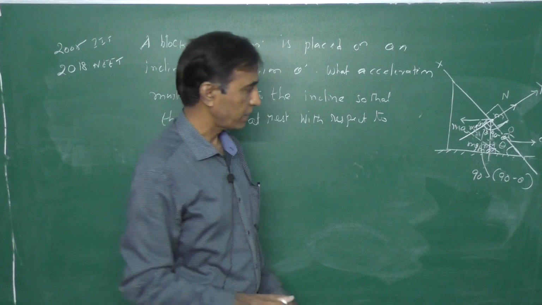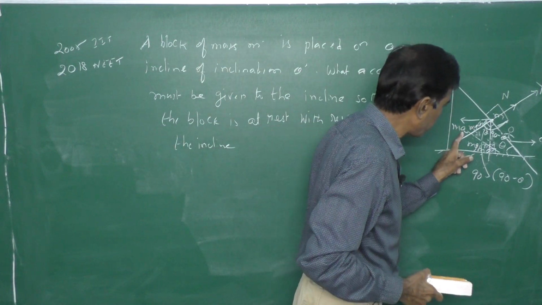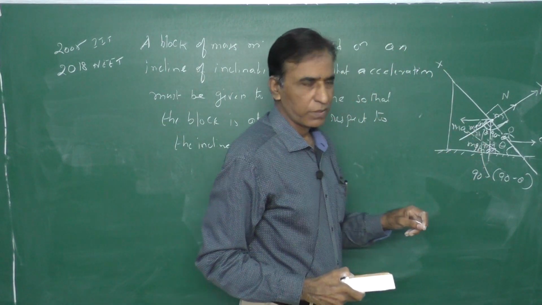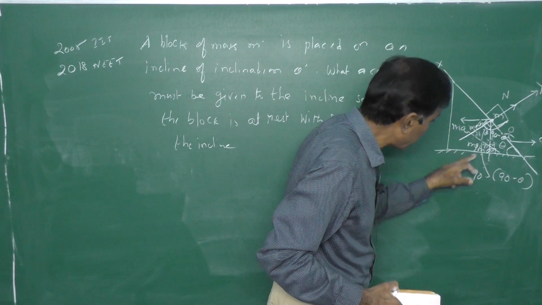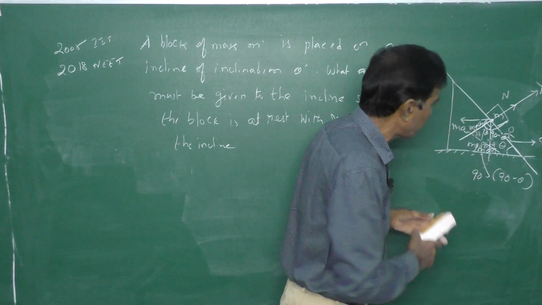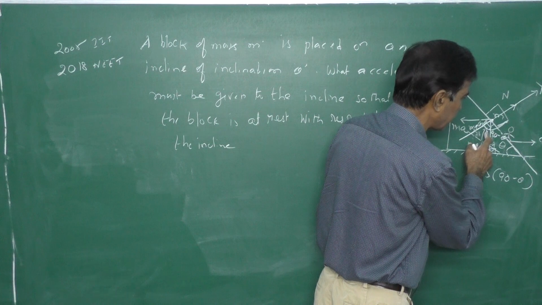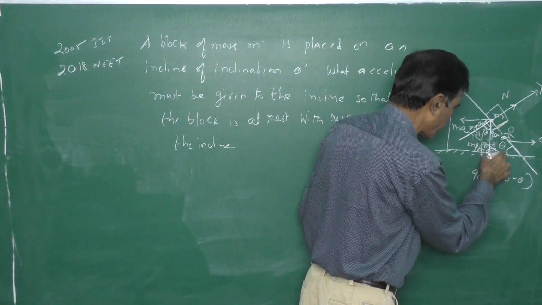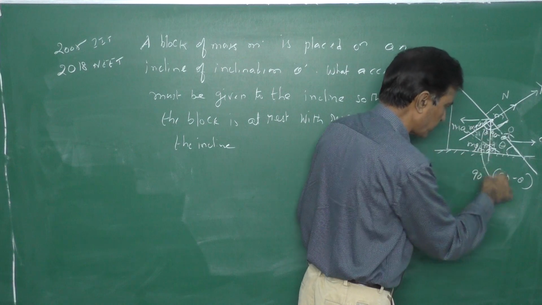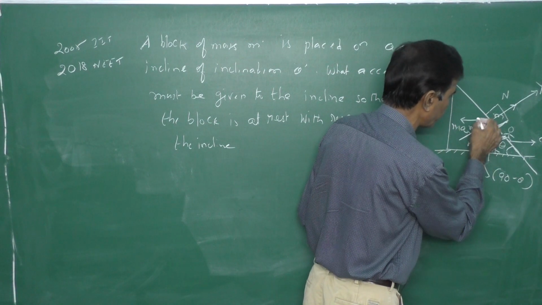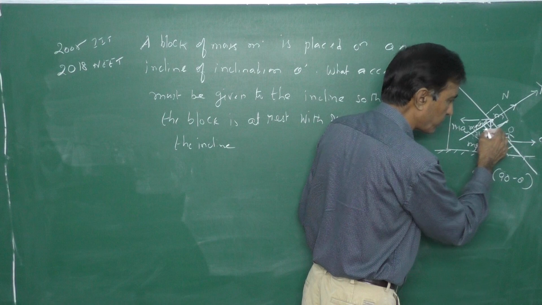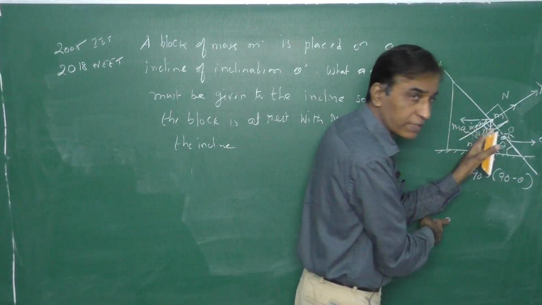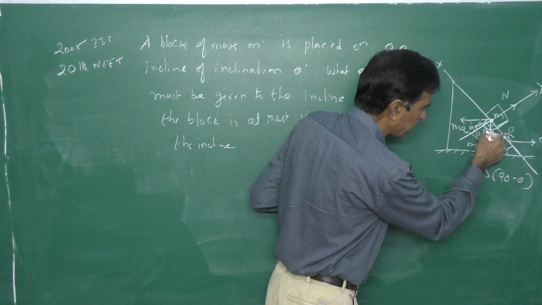Right? The next force is what? ma. So ma is horizontal. So what is this one now? This is theta we have. Then what is this angle here? This is vertically down, isn't it? And this is horizontal. So totally we have 90 degrees. This is theta, no?